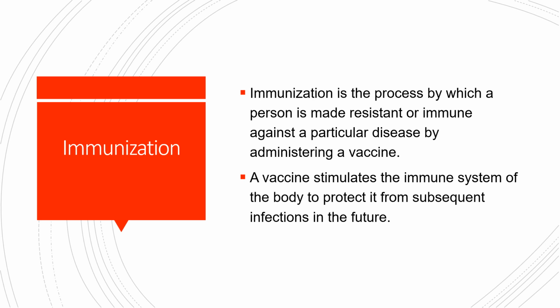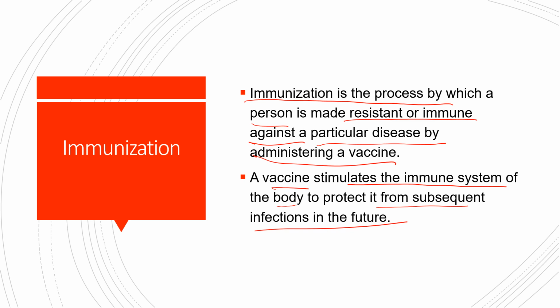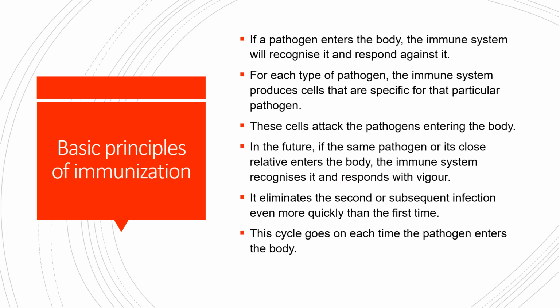Now, what is immunization? Immunization is a process by which a person is made resistant or immune against a particular disease by administering a vaccine. Okay, so by the process of vaccination only, we are immunizing a person. Now, a vaccine stimulates the immune system of the body to protect it from subsequent infections in the future. Now, what are the basic principles of immunization?